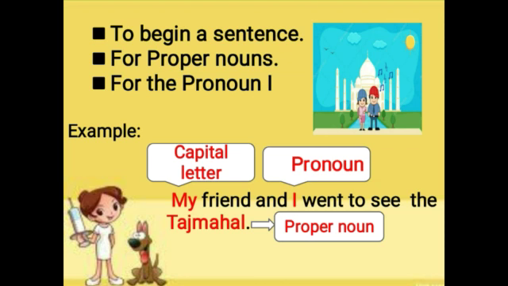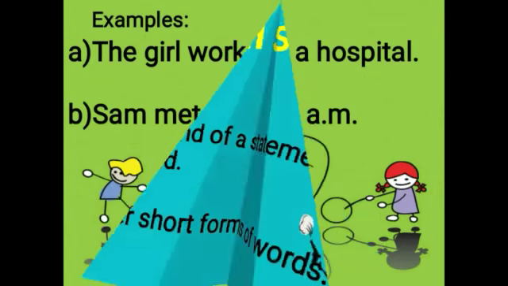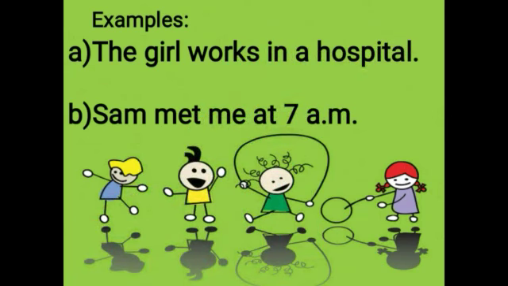Next punctuation is full stop. We use full stop at the end of a statement or a command and also in short forms of words. For example, the girl works in a hospital. Here the sentence ends with a full stop because it states clearly what the girl does. Next example is, Sam met me at 7 a.m. Here we have used full stops between a and m, which is the short form of ante meridiem. So we use full stops with such words to make the words shorter.